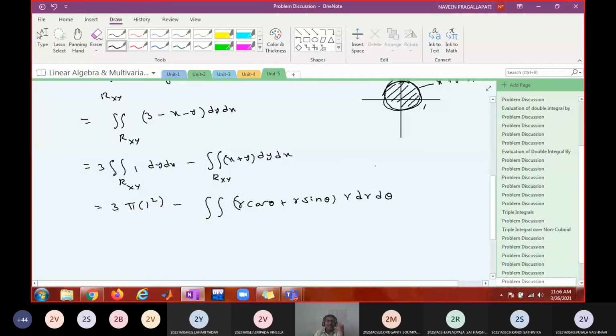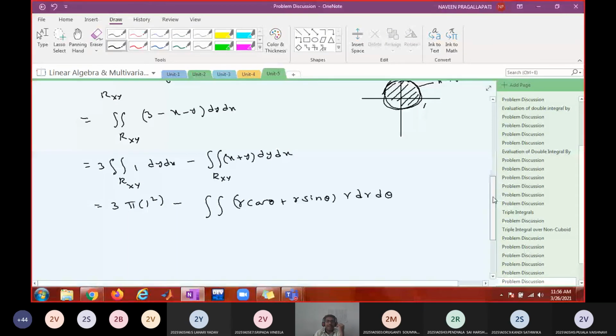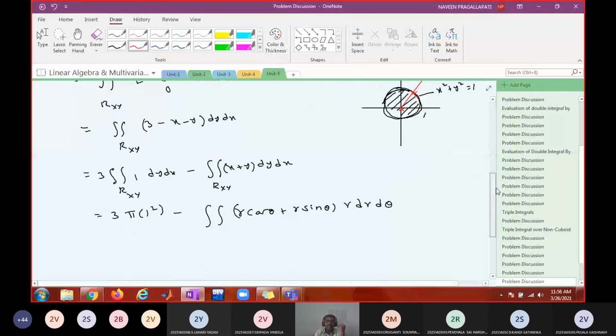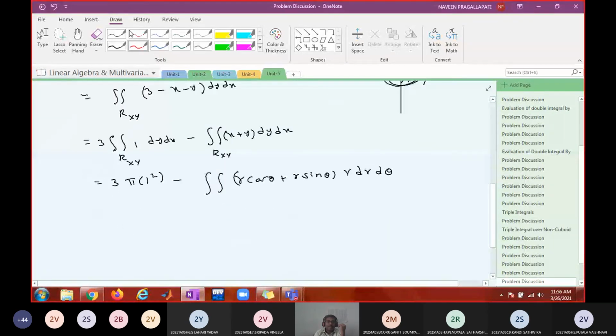What are the r limits? For r limits, you have to draw a ray starting from the origin, passing through the region. See where it is entering and leaving. Starting from the initial point, leaving through the circle. On the circle, what is the radius value? So r varies from 0 to 1.